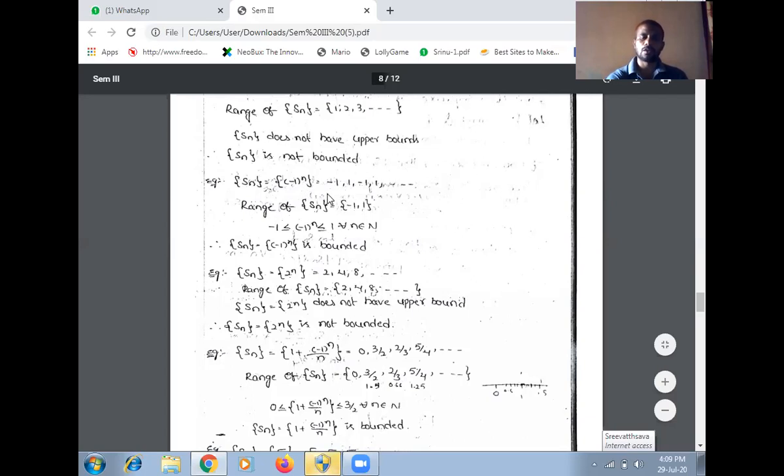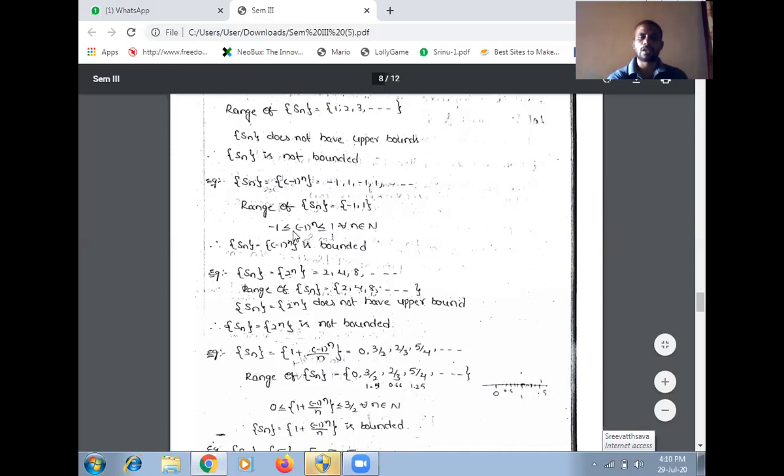So the sequence is minus 1, 1, minus 1, 1. The range of this sequence is minus 1 comma 1, so the sequence lies between minus 1 and 1.